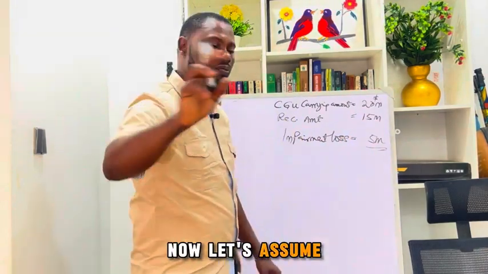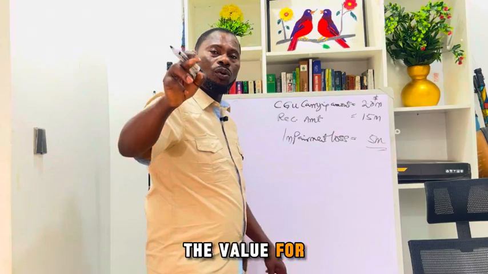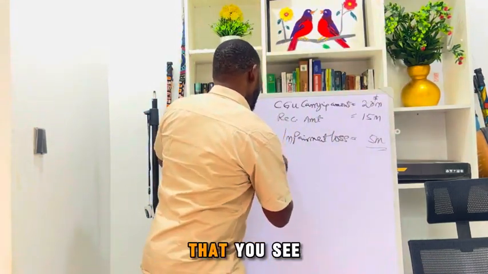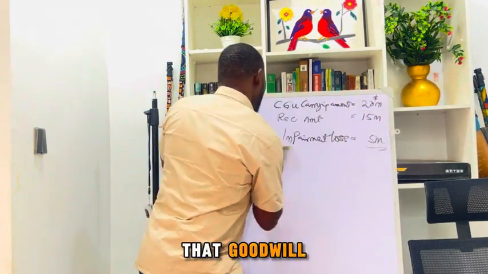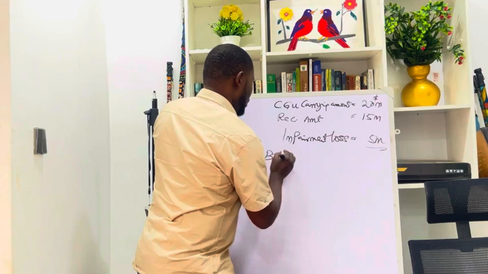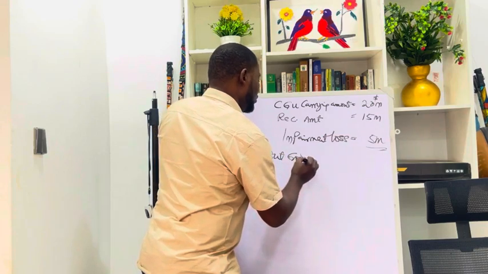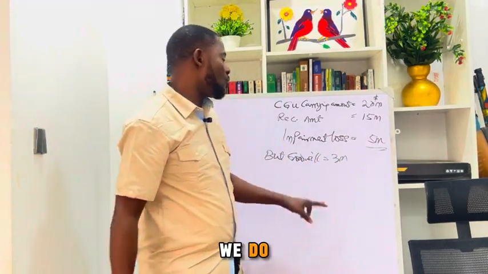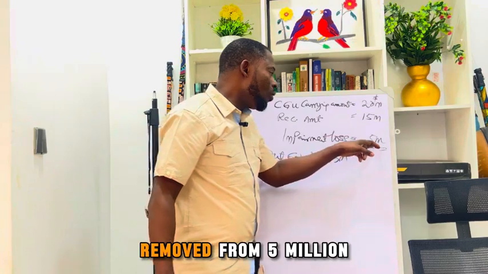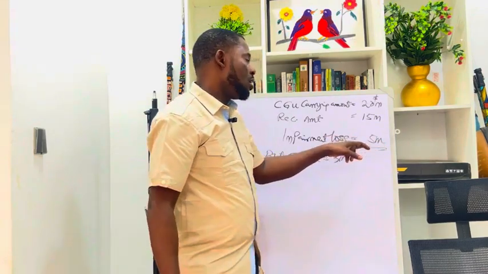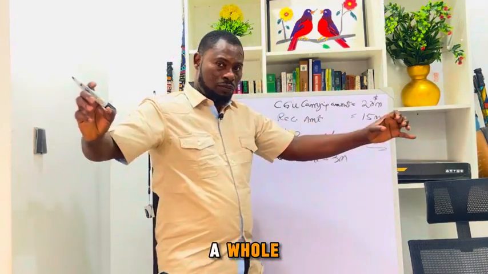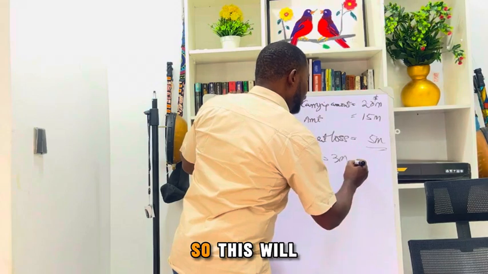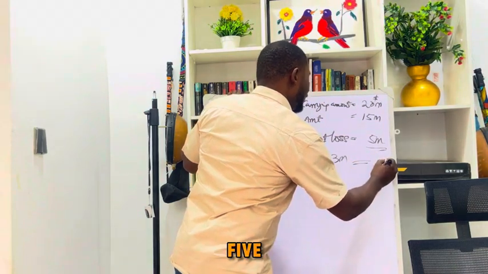Now let's assume that we have the value for goodwill. Goodwill is worth how much? Let's say goodwill is equal to 3 million. So what do we do? It means this 3 million will be removed from the 5 million impairment loss. You have to remove goodwill as a whole. You remove the goodwill immediately. So when you remove goodwill, this will now give us 3.